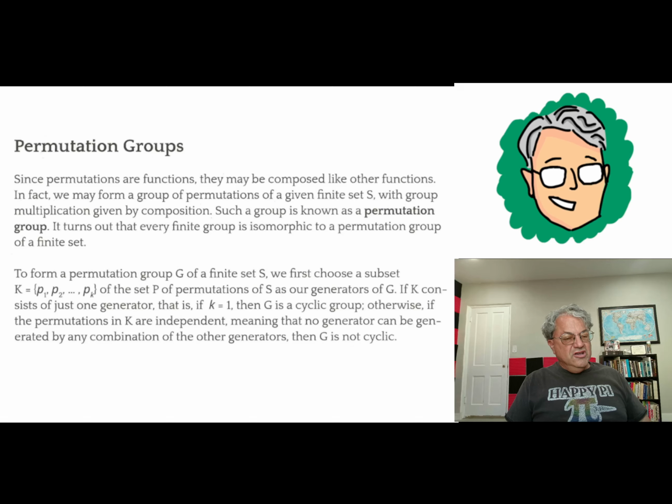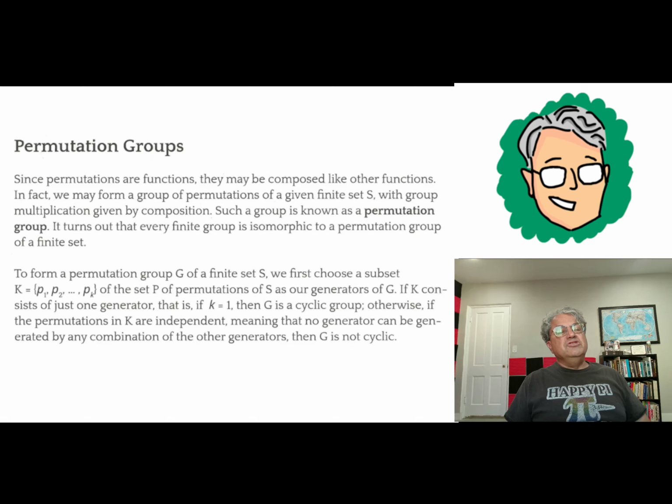And if you just had one cycle, the group you would get would be a cyclic permutation. So if you just had one generator, you will get a group that's isomorphic to a cyclic group. But especially if it's a cycle, then I think it's pretty easy to see how it works. In general, you're going to get a more complicated group.